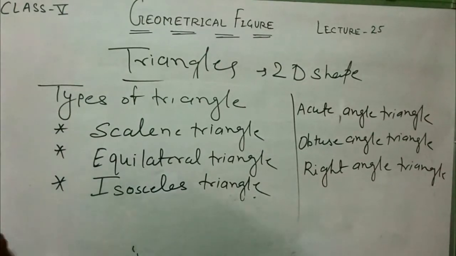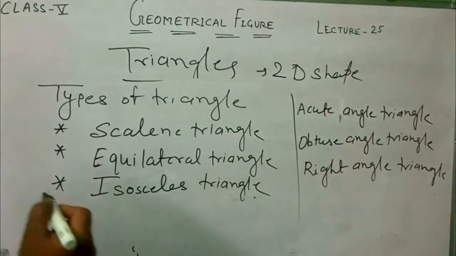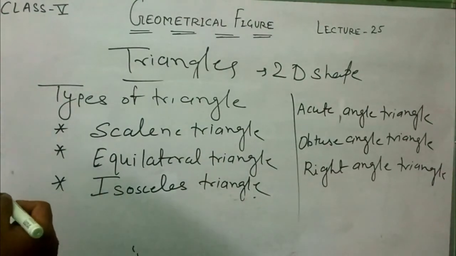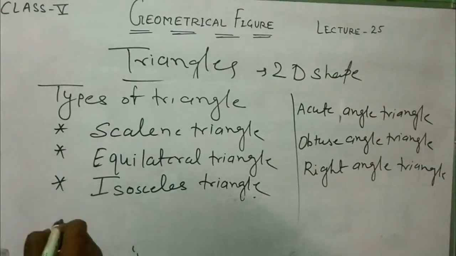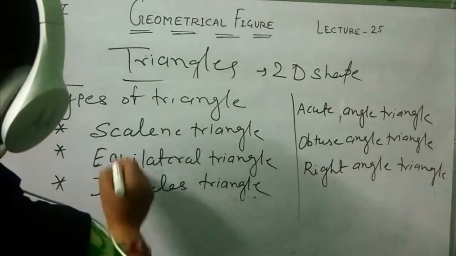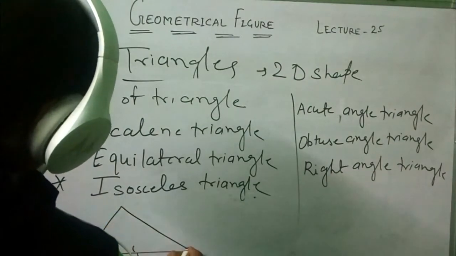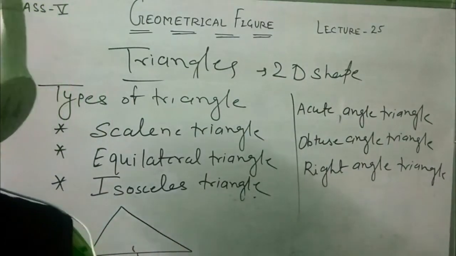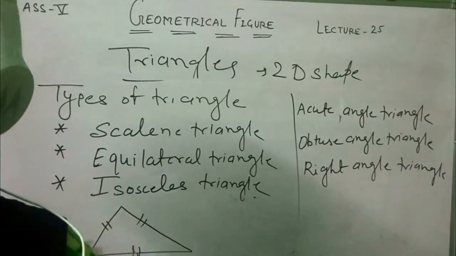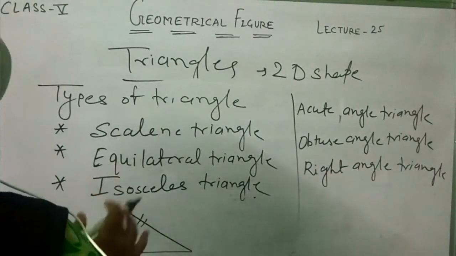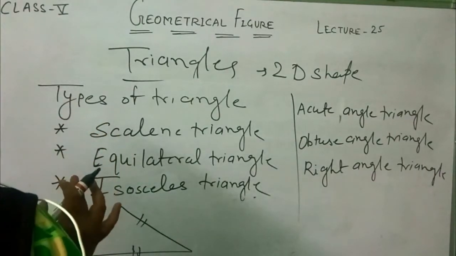Students, first I will start with scalene triangle. What is that? The triangle with all three sides different and of unequal length. All the three sides are different, means these sides and these sides, all three sides are different, is called scalene triangle.